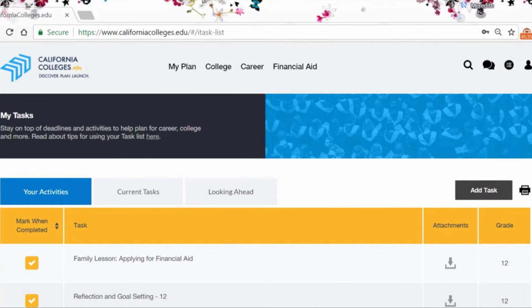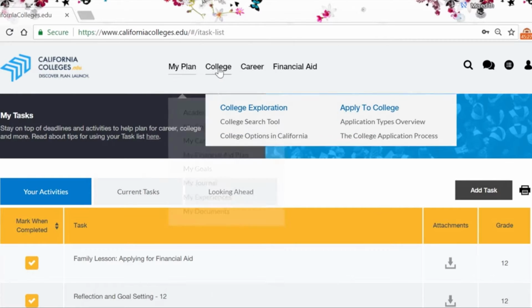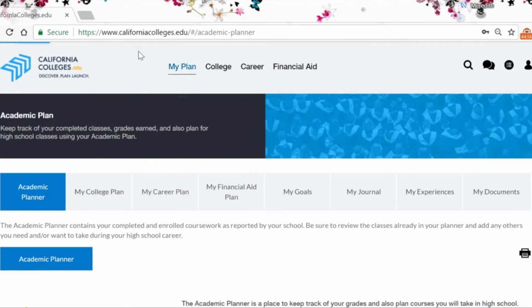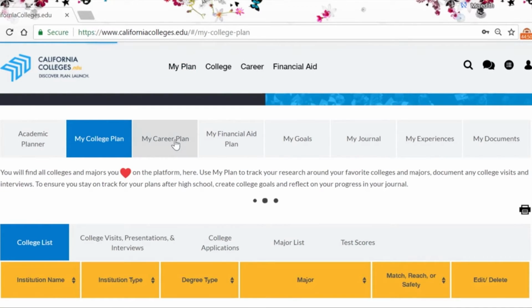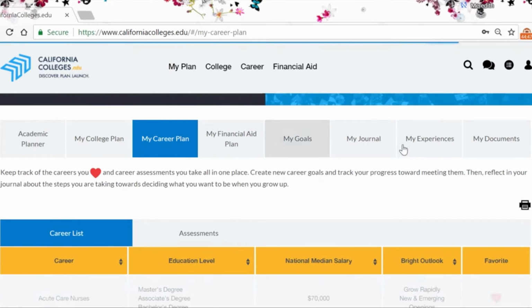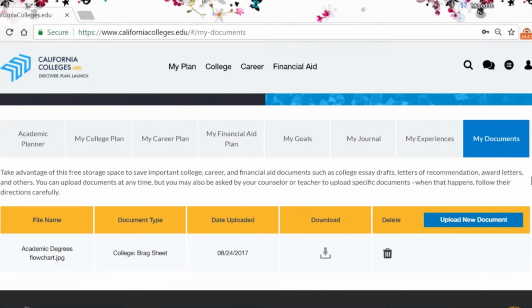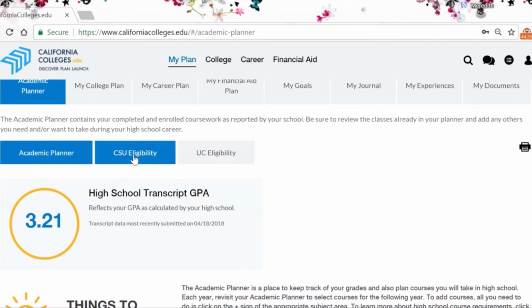To get around californiacolleges.edu, use the navigation bar. It is broken up in 4 sections: My Plan, College, Career, and Financial Aid. My Plan is the student's digital portfolio where they store their favorited colleges, careers, applications, goals, and more. Students can upload important documents like their resumes, college essays, and student worksheets. My Plan is also where they access the Advanced Academic Planner and the CSU UC eligibility tools.